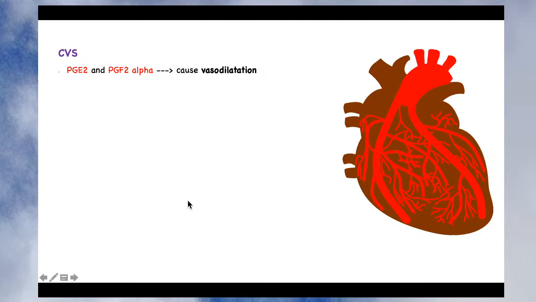So on the cardiovascular system, depending upon the type of prostaglandin, it shows different action. For example, if it is PGE2, you must remember, whenever you are studying the pharmacological action or role of this eicosanoid on pathophysiology, you must remember what type of prostaglandin it is, whether it is E2 or F2. So prostaglandin E2 and prostaglandin F2 alpha cause vasodilation, okay, whereas prostaglandin I2, if you see their action,